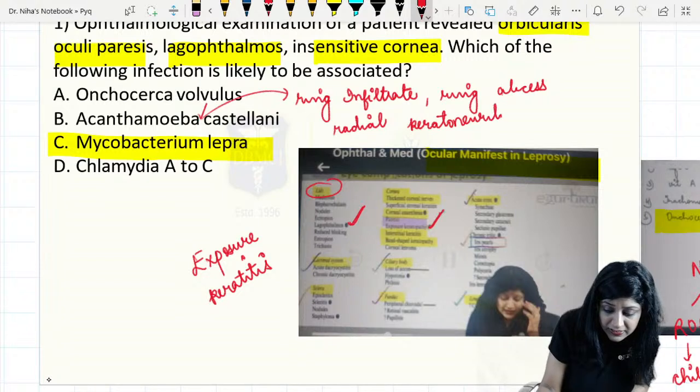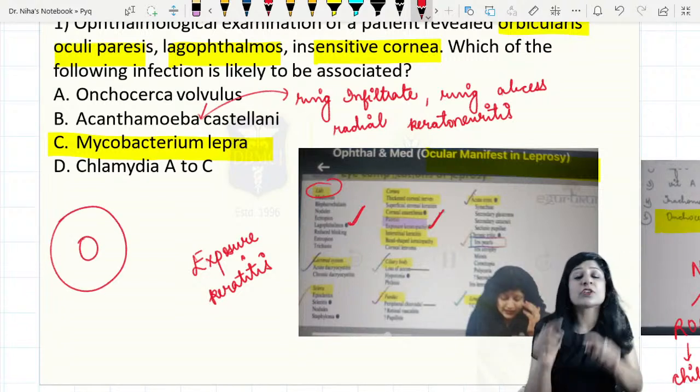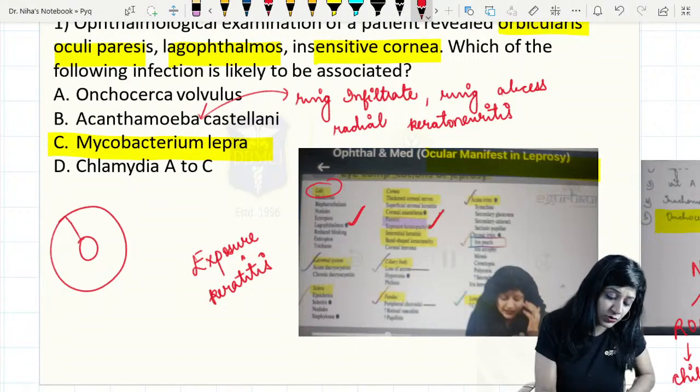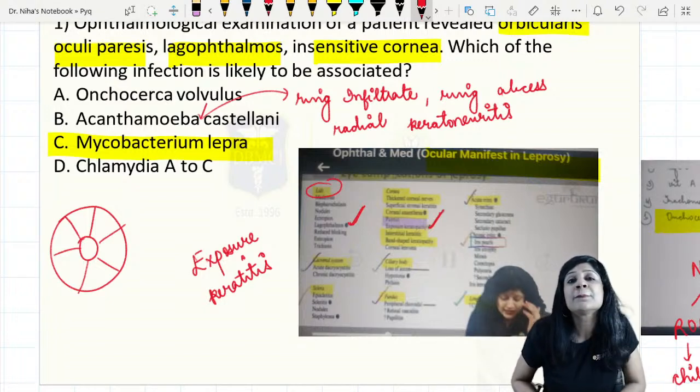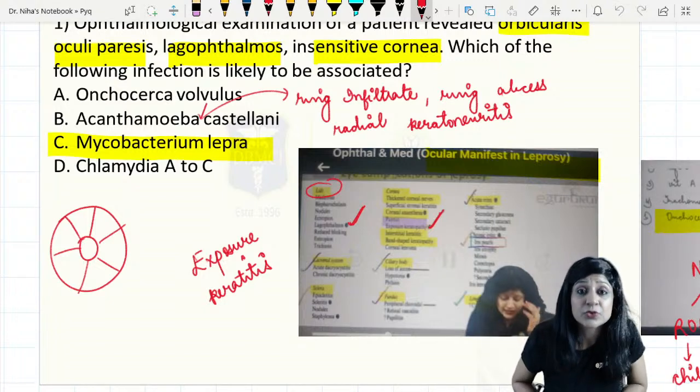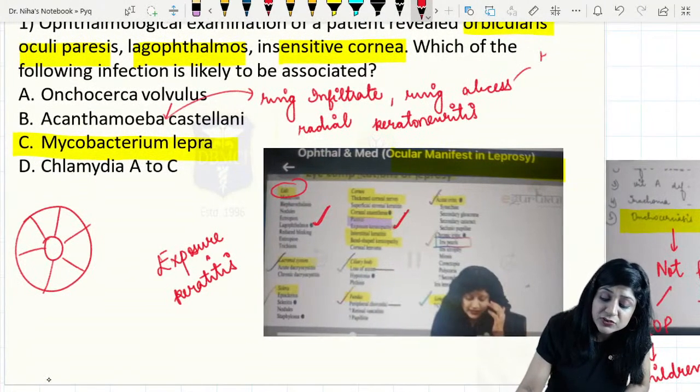Radial keratoneuritis, because the nerves are in a radial fashion, and we are having inflammation all over. And above all, you will get a history of contact lenses.